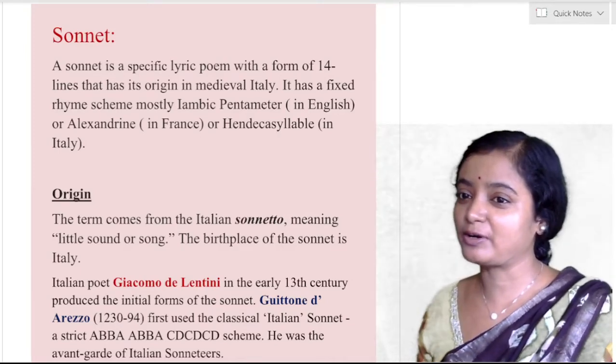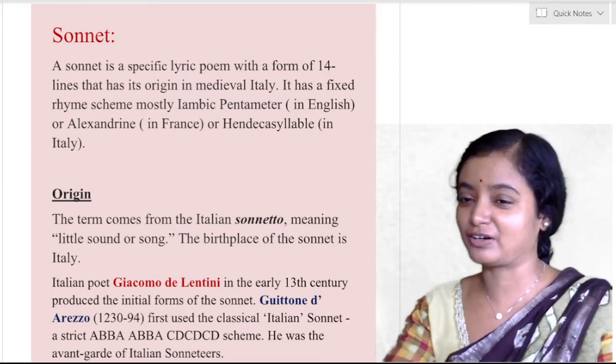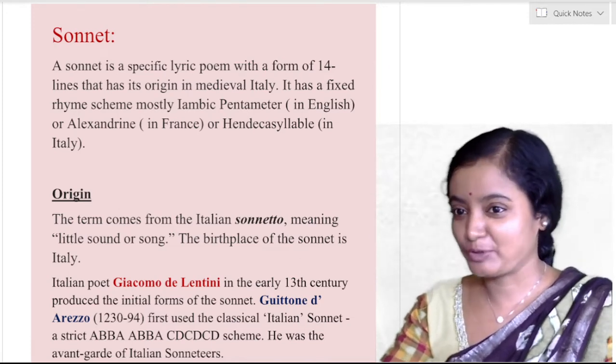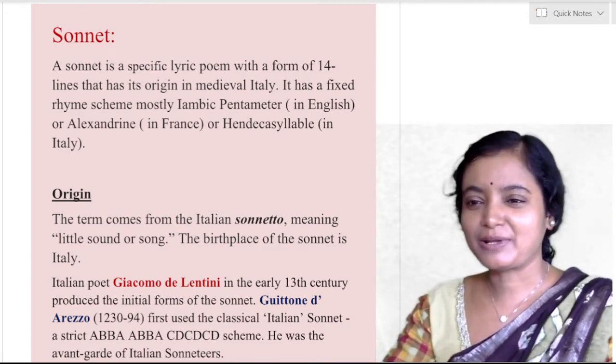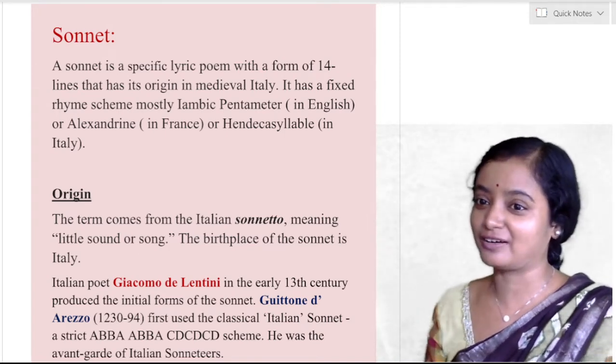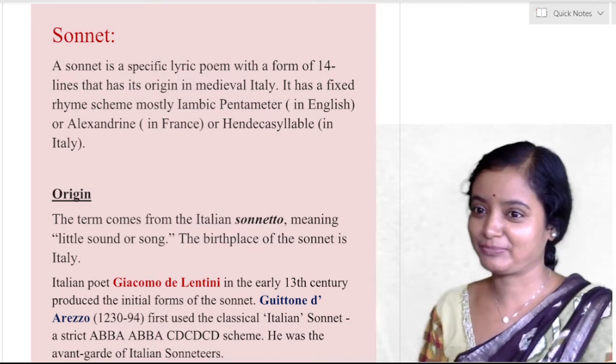Today we are going to talk about the sonnet. The sonnet is a very important thing to keep in mind while reading English poetry. Sometimes I wonder why this sonnet was ever innovated or discovered. Blank verse is much more liberating.